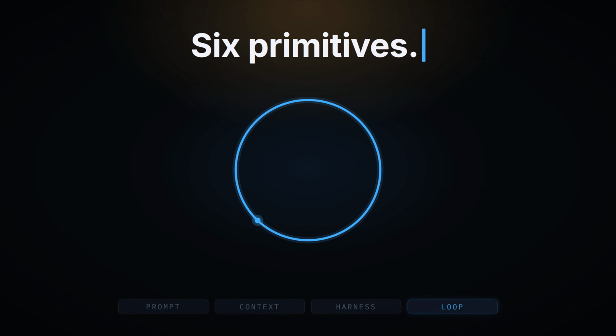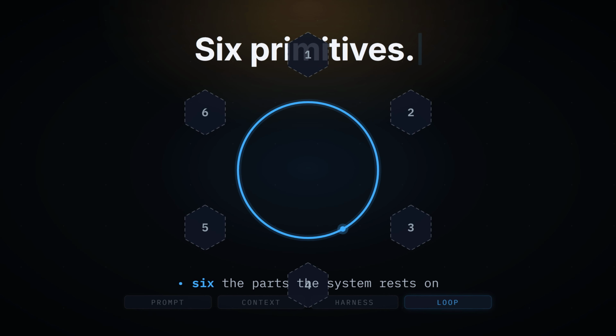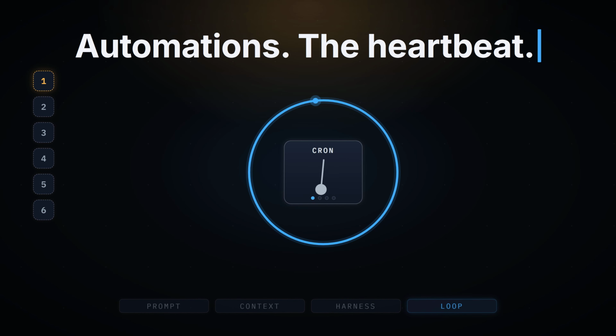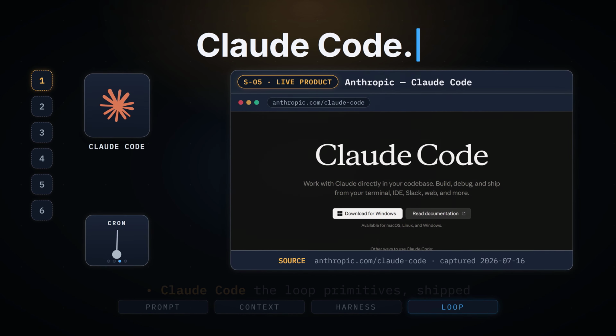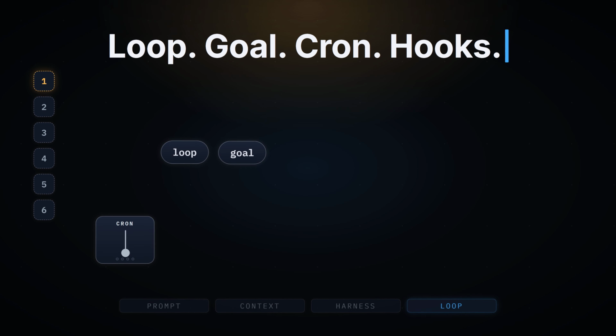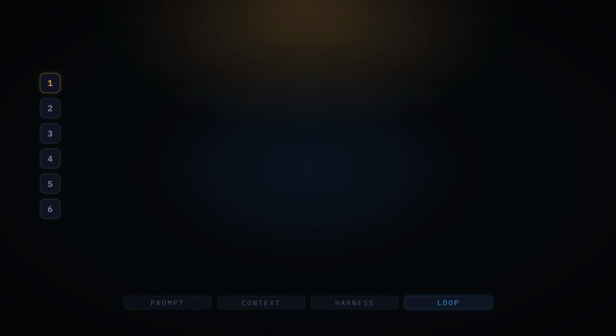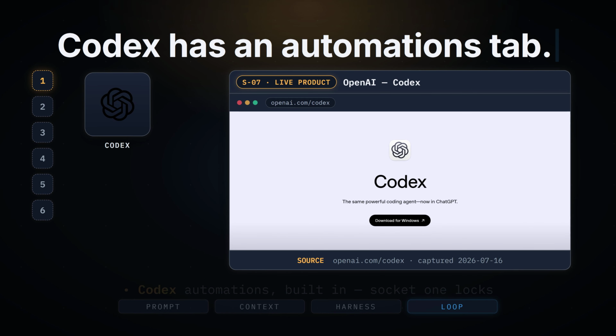That system rests on 6 primitives. The first is automations, the heartbeat, scheduled discovery and triage on a cadence, running until a verifiable condition is true. Claude Code exposes loop, goal, cron, and GitHub Actions hooks, and Codex has an automations tab.